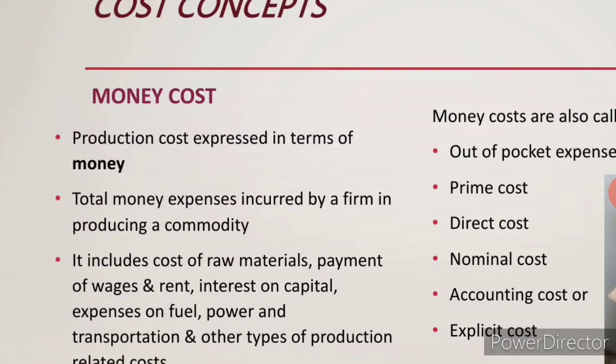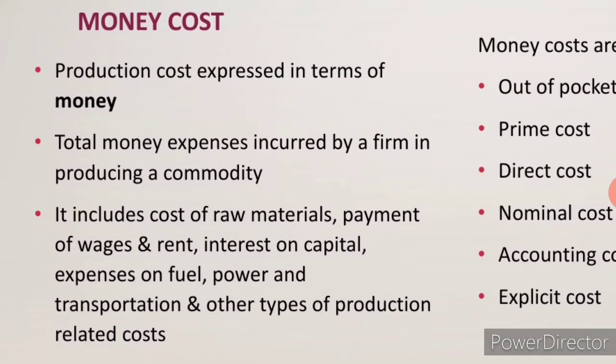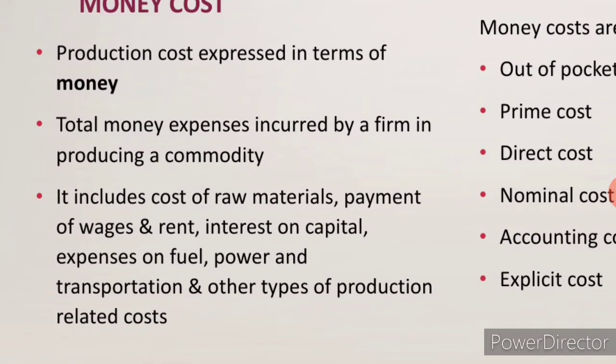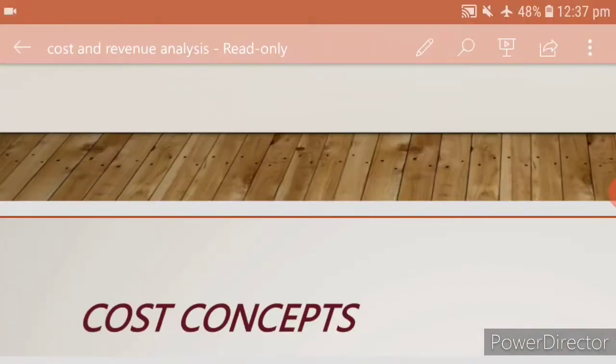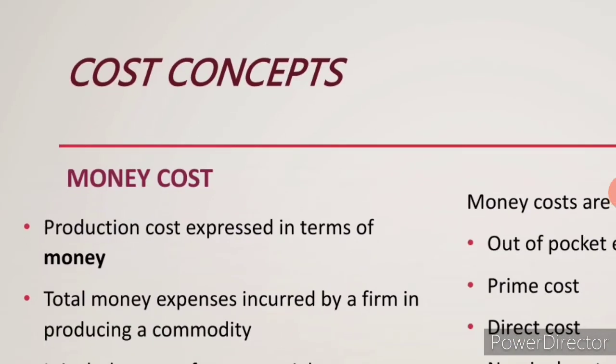So, production cost expressed in terms of money is the total expense incurred by a firm in producing a commodity. Take any commodity, from basic commodities, like food, shelter, cloth, to luxurious commodities like a car, bike, AC, fan, whatever it is. That is all called luxurious commodities.